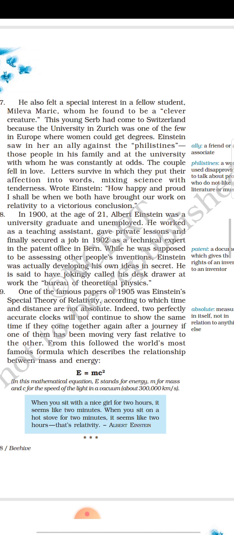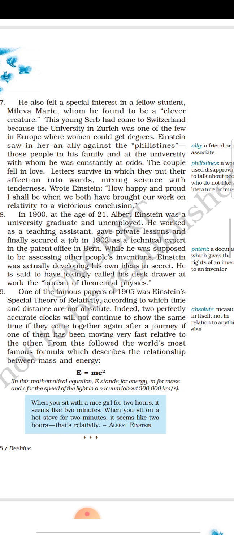So when he was assessing other people's inventions, going through other people's inventions, actually what he was doing, he was developing his own ideas in secret. He was a genius, but till now his genius is not yet realized. Remember, 21 years old. Because we are thinking now, people are born genius, not born genius, they are made. You see?